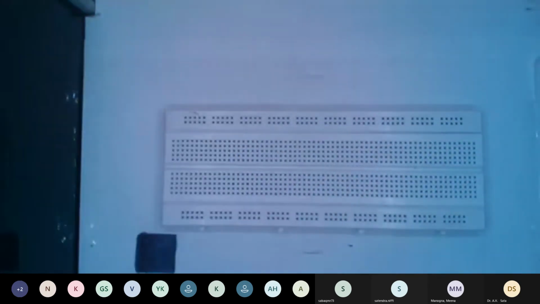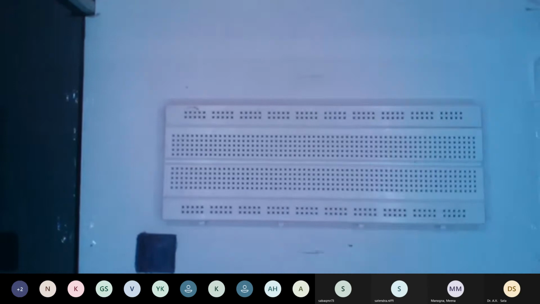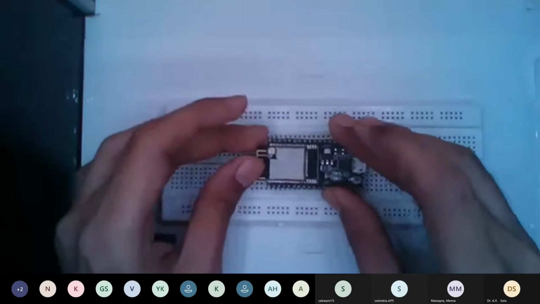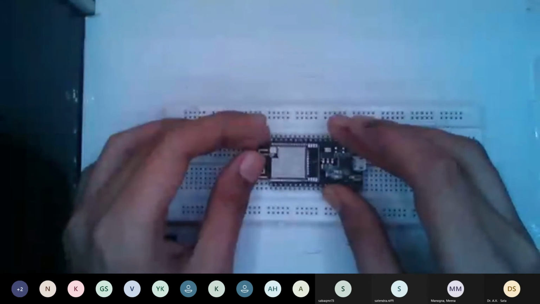First, I'm going to place a breadboard over there. Then we'll put this microcontroller on the board.